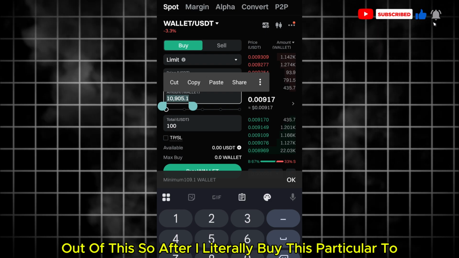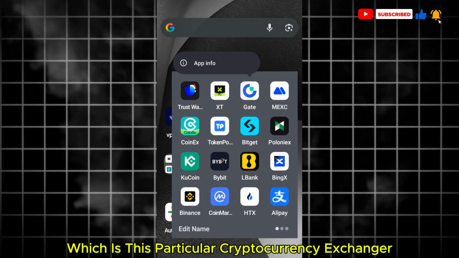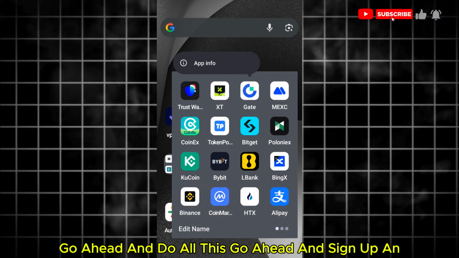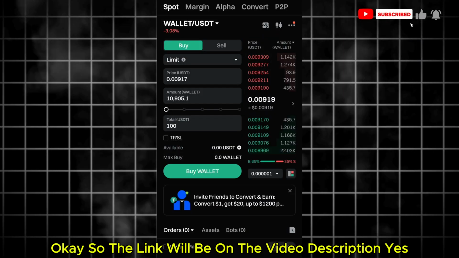After you buy this token called WALLET on Gate.io, which is this cryptocurrency exchange, before you do all this, sign up for an account on Gate.io and verify your account. The link will be in the video description.